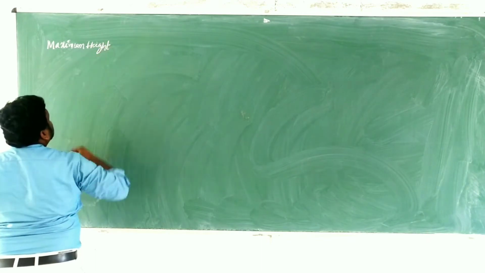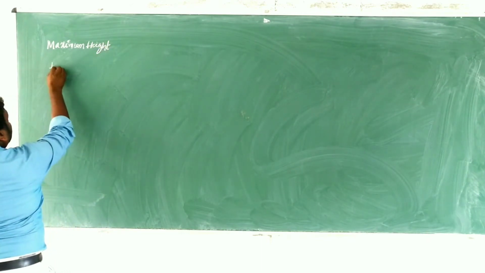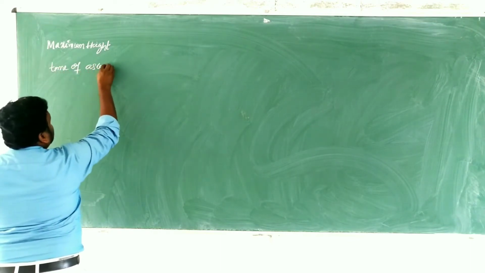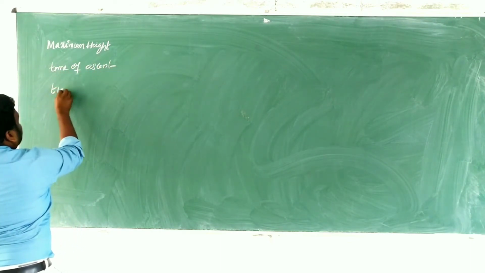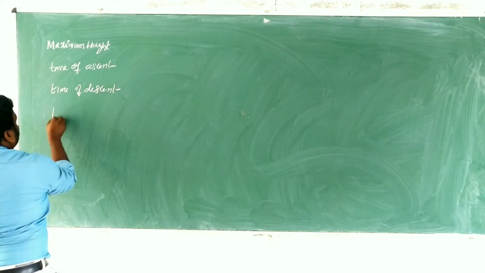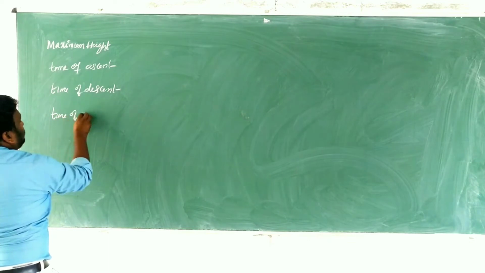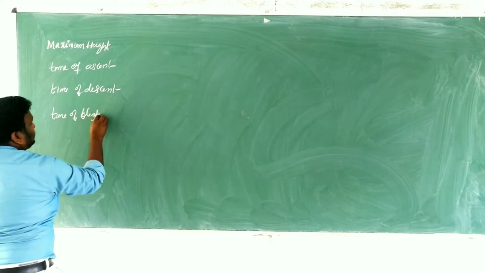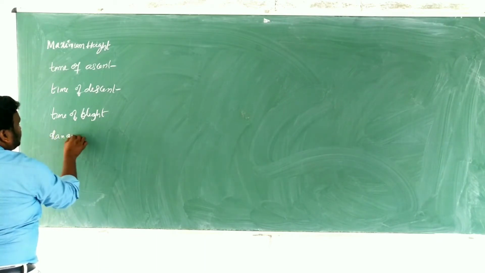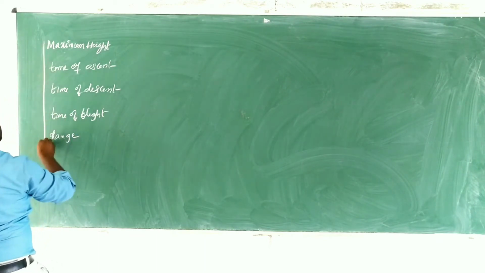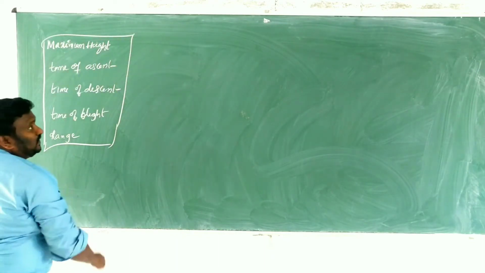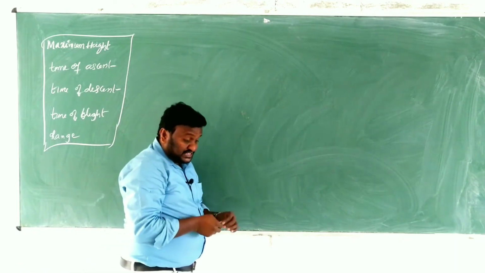We are going to discuss maximum height, time of ascent, time of descent, time of flight, and finally range. Now we are going to discuss all these things in the case of a projectile.